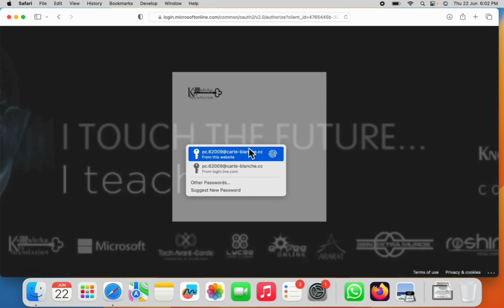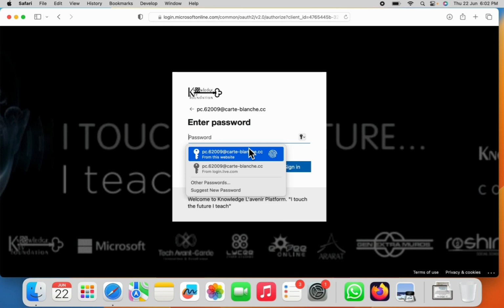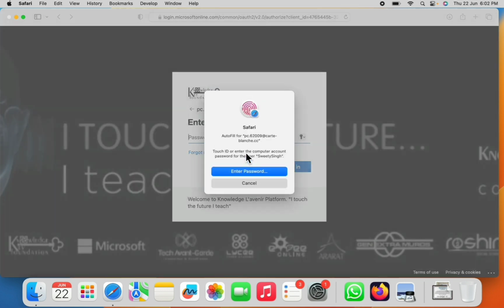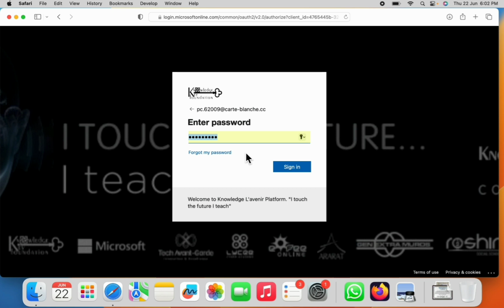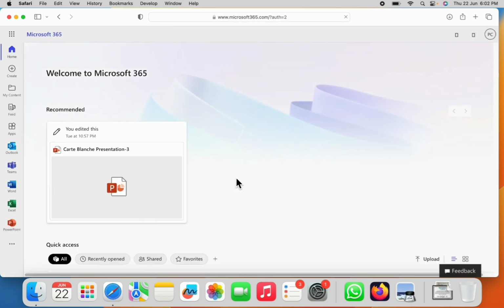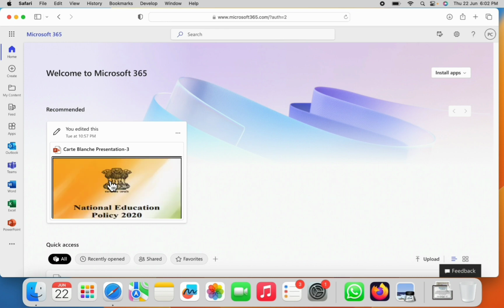Once I click on my account, if you haven't signed in with any account earlier, you have to write down your ID as well. But I have already saved my ID and the password here, so it will take it by itself. Then I'll click on sign in. This will take you towards the home page of Microsoft 365.